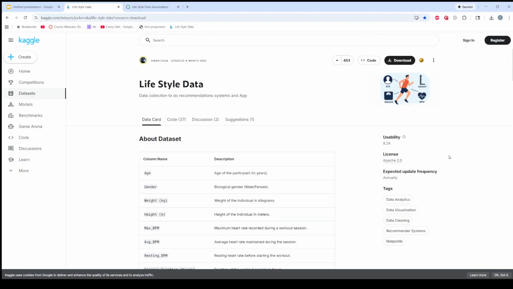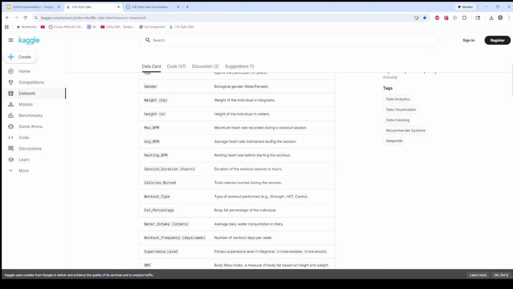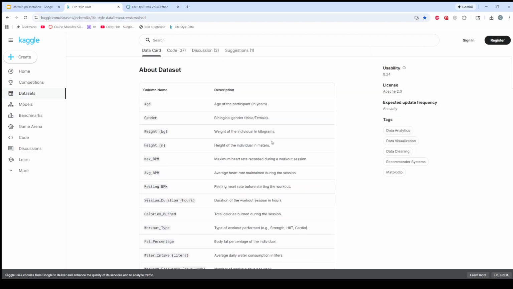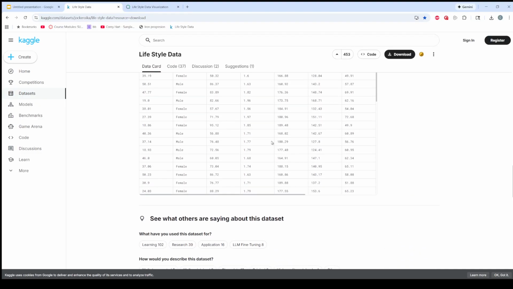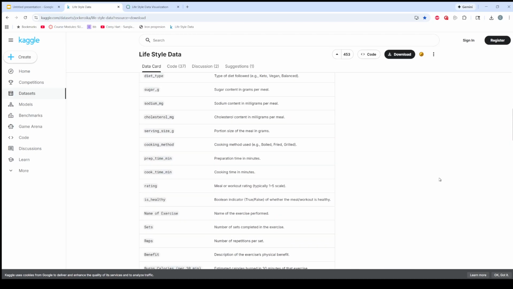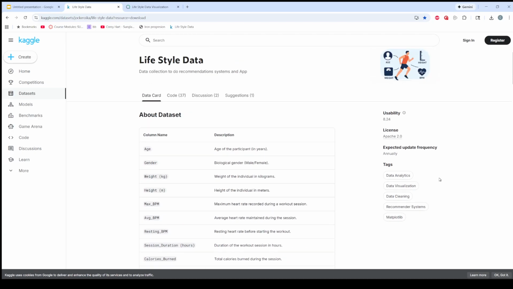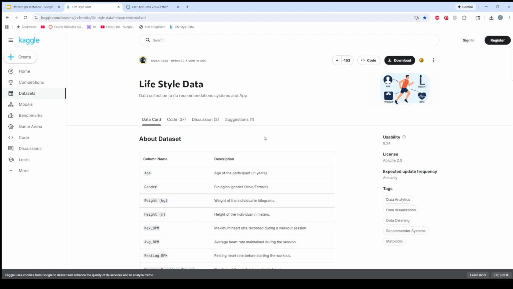So with the various amounts of columns provided and the amount of data, I was hoping I could find some cool trends with a couple of different visualizations and their filters.